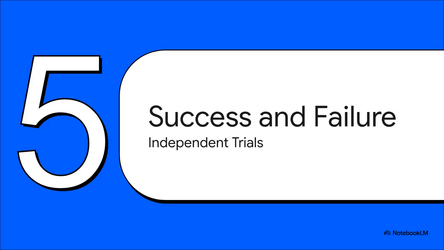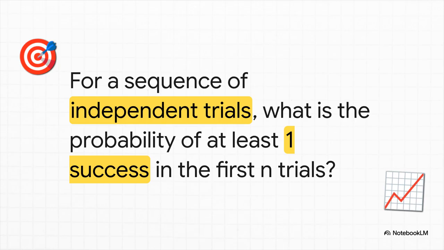Okay, now that we've got those core ideas down, let's see how independence plays out when you have sequences of events, like repeated trials of success and failure. So here's a classic problem type that you'll see all over the place. Imagine you have some experiment. It could be shooting a free throw, a quality check on a product, and it has a probability of success that we'll just call p. Now, if you run this experiment n times, what are the odds that you get at least one success?